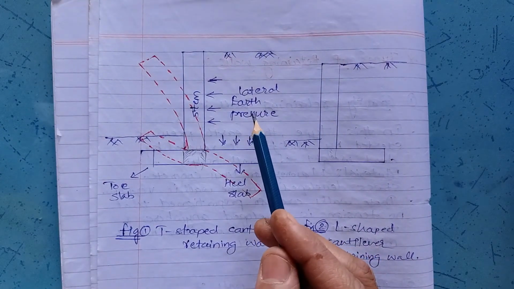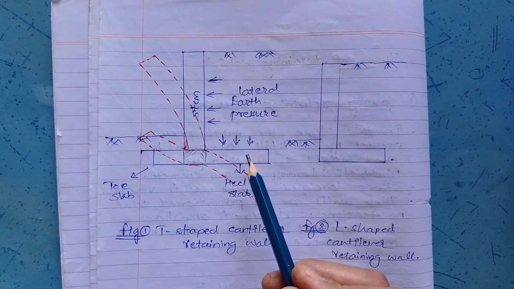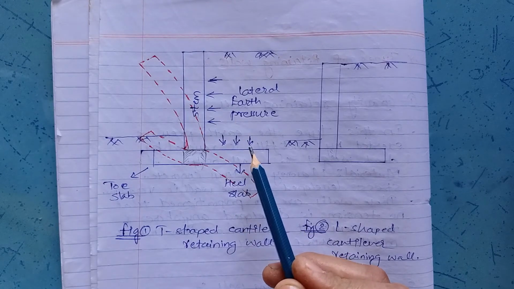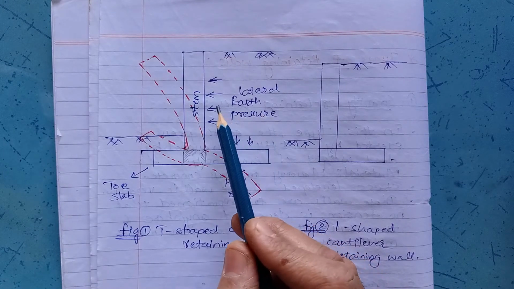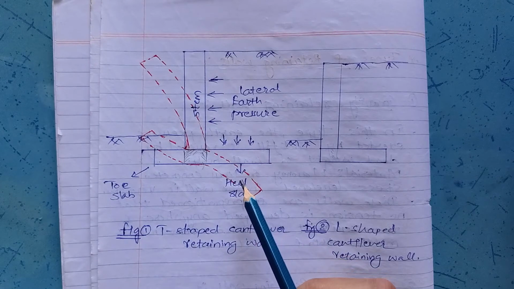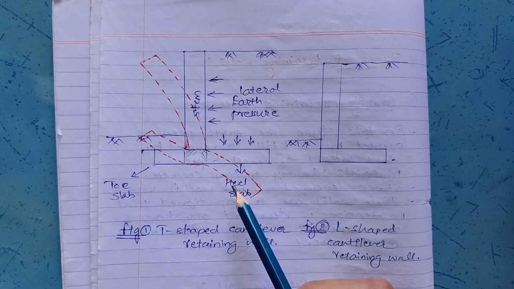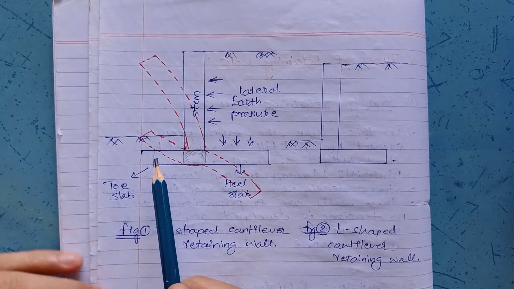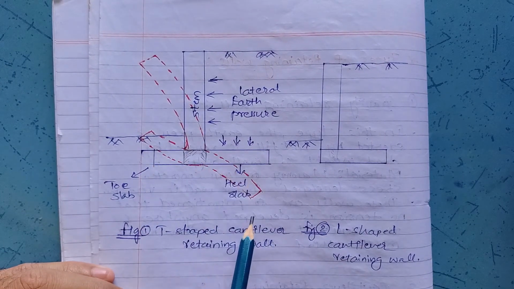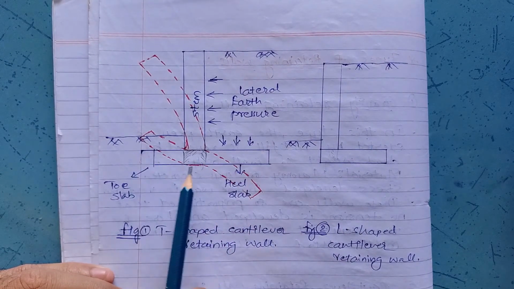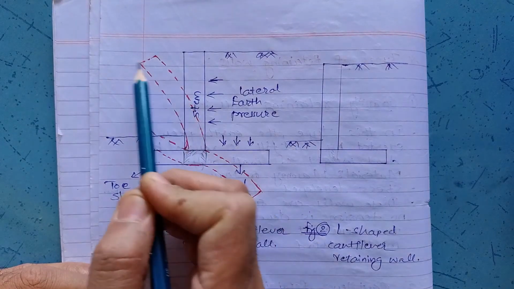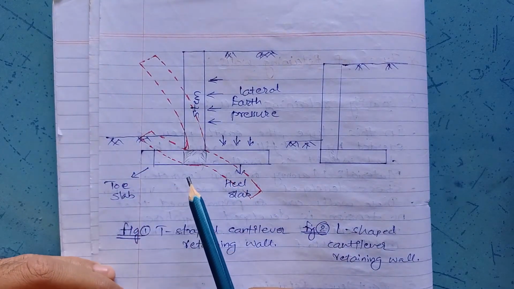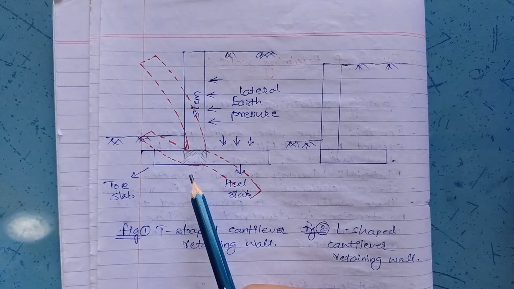Now if you consider this backfill, lateral and vertical downward pressure will be applied on these components. Due to this backfill, lateral pressure acts on the stem and vertical downward pressure acts on the heel slab. Hence, this will be the bending nature of the retaining wall, where the heel slab will bend downwards, the toe slab will bend upwards and the stem will bend outwards. This is the bending nature of the T-shaped retaining wall.